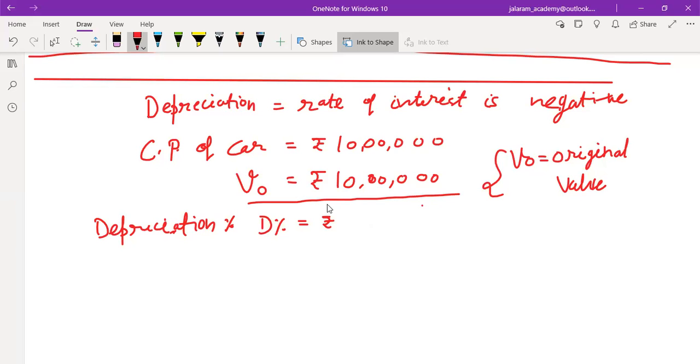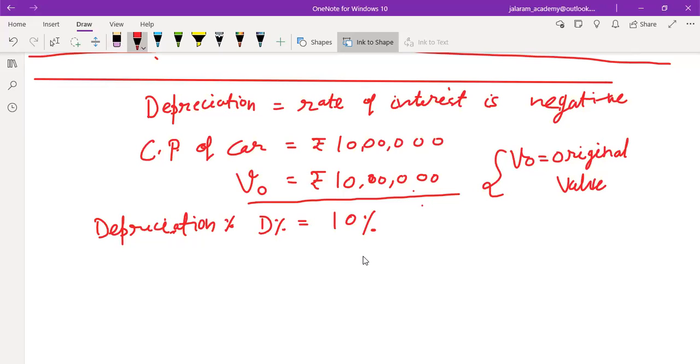If it is not in rupees, it is mostly in percentage. It is not fixed. So if it is 10%, it means after 1 year, the cost of the car will decrease by 10%. 10% of 10 lakh is 1 lakh. Means in the next year, the cost of the car will become 10 lakh minus 1 lakh, that is 9 lakh.